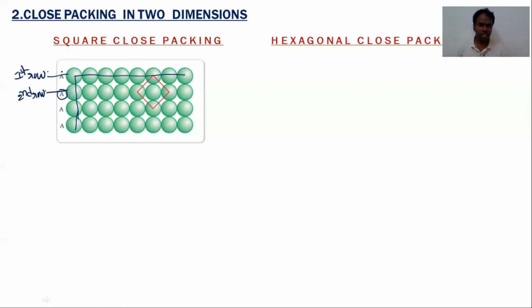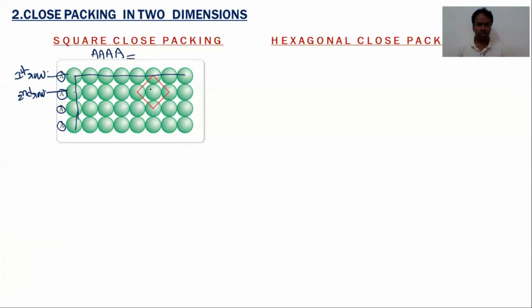The first is A type, the second is also A type, and the third has the same type of alignment. The fourth also has spheres aligned with the remaining rows. So this is A type arrangement, because all spheres are aligned together vertically and horizontally.